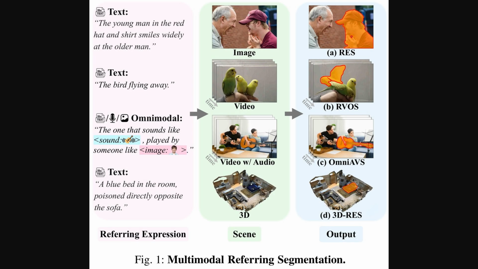Alright, so this figure really clarifies the core task. You have a referring expression on the left, which is just a human instruction, like text or audio. In the middle is the visual scene. And on the right is the model's output. For instance, with a simple image, the text, "the young man in the red hat," leads to a precise mask around just that person. This is called referring expression segmentation. But it gets more complex. For video, it can track a moving object. And in the omnimodal example, it even combines audio and image cues.